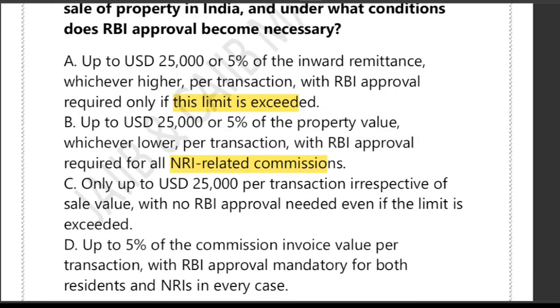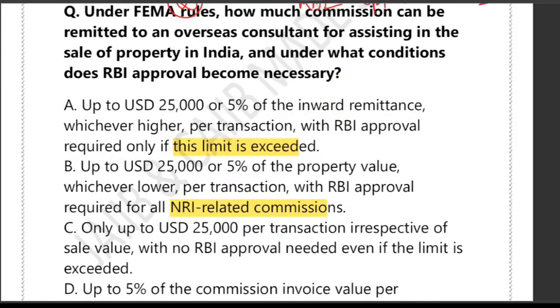So the question has two parts. First of all, how much commission is allowed and when is the RBI approval needed? So first of all, let's understand the basic concept. Let's talk about the commission limit.